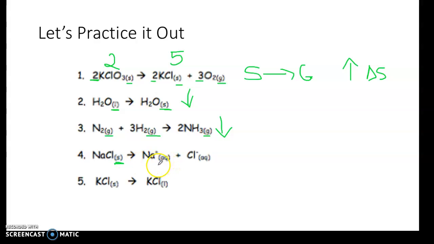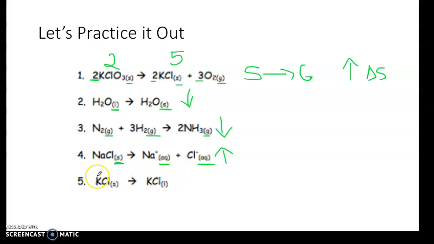Number 4, we have NaCl solid, so we have a solid here. Then it goes to aqueous and aqueous. Once again, aqueous means that it's been mixed in with water. It's dissolved in water. So we're going from solid to an aqueous solution, which is basically a liquid. So our entropy is increasing.